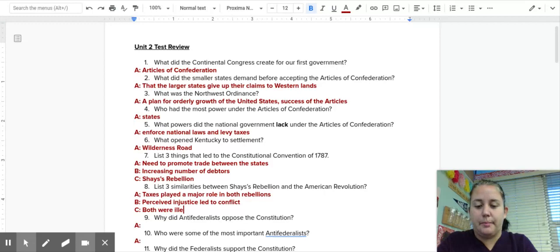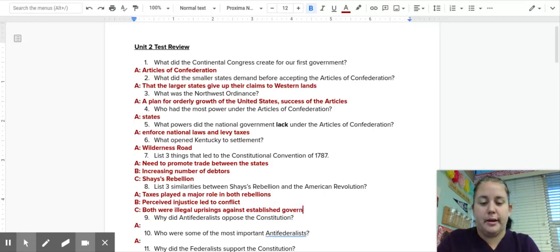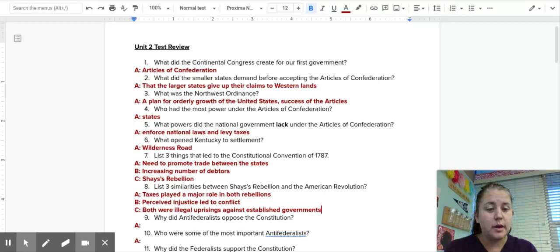And then both of them were illegal uprisings. What they were doing was not legal at the time. You cannot just fight against the government. That was true in the American Revolution, and that was true in Shays' Rebellion. Okay, however, in the American Revolution, the people won, and so we continue to think of the American Revolution as being the right thing to do, whereas in Shays' Rebellion, they lost, and so people often think of that as being the wrong thing to do. However, it was true about both.